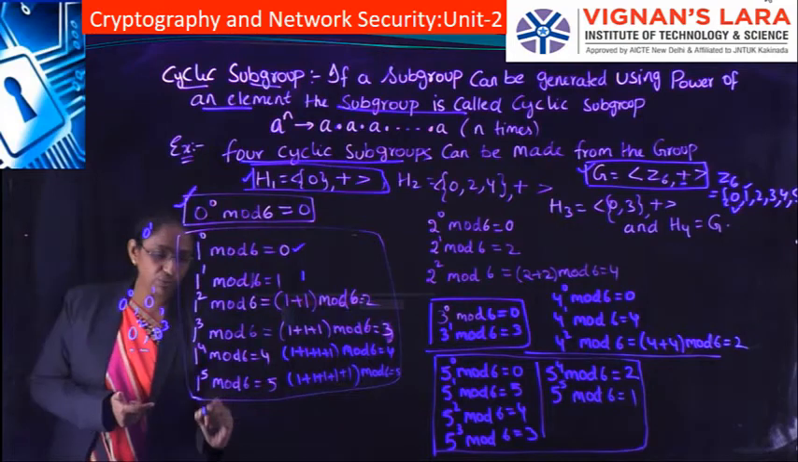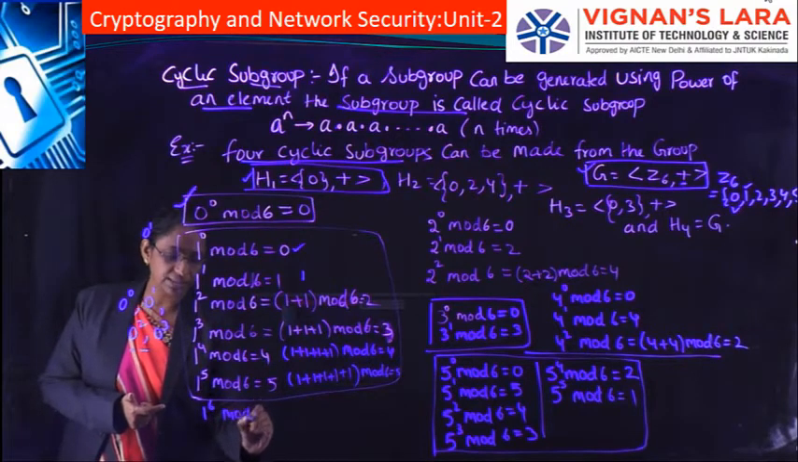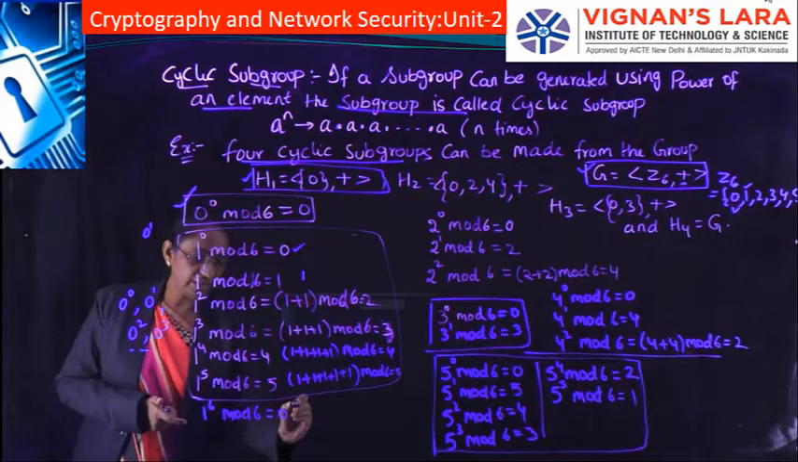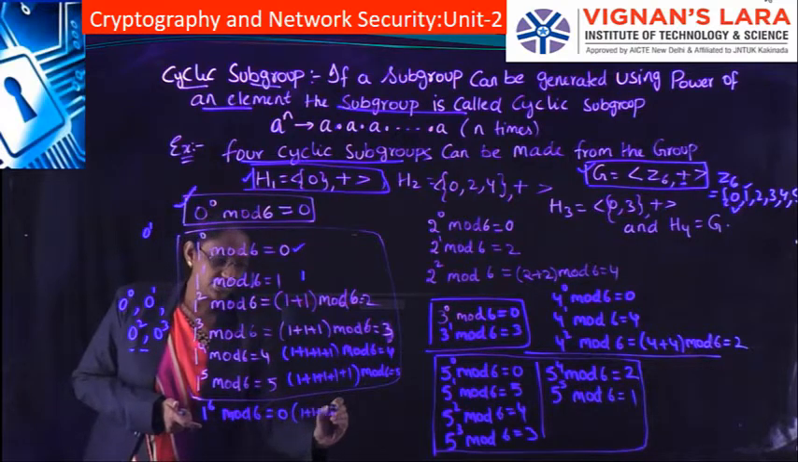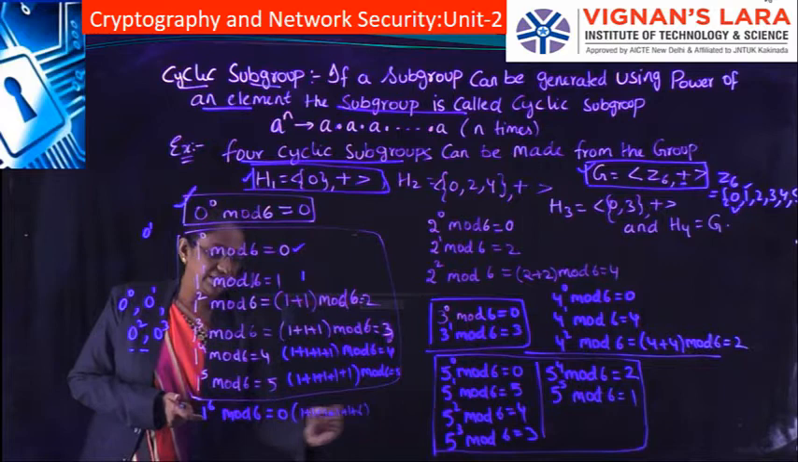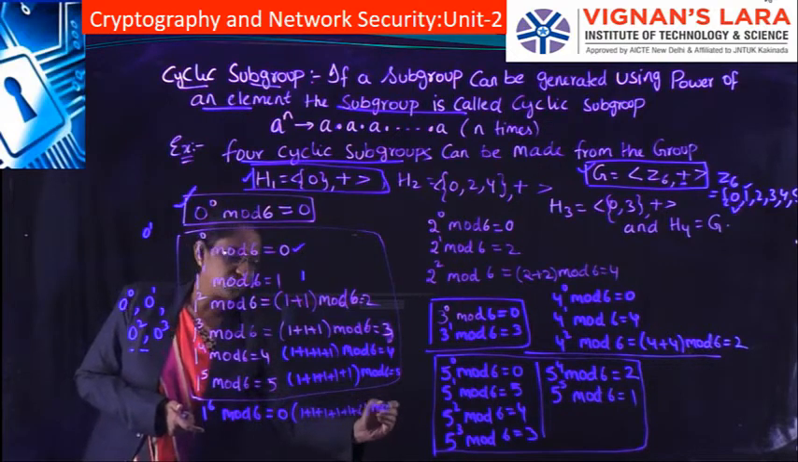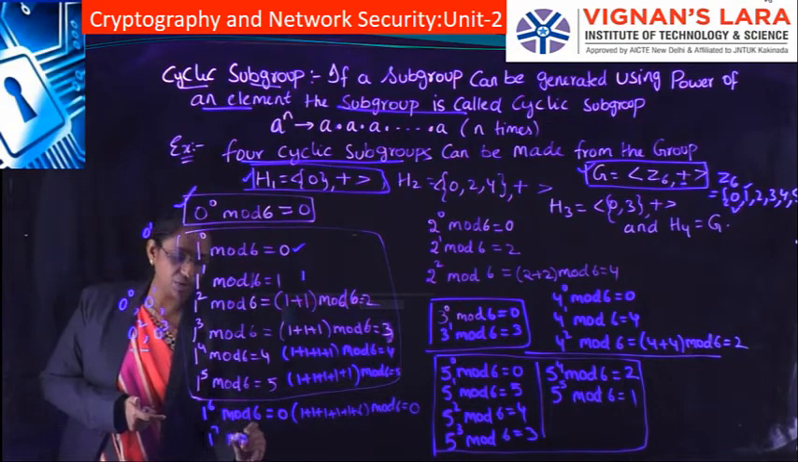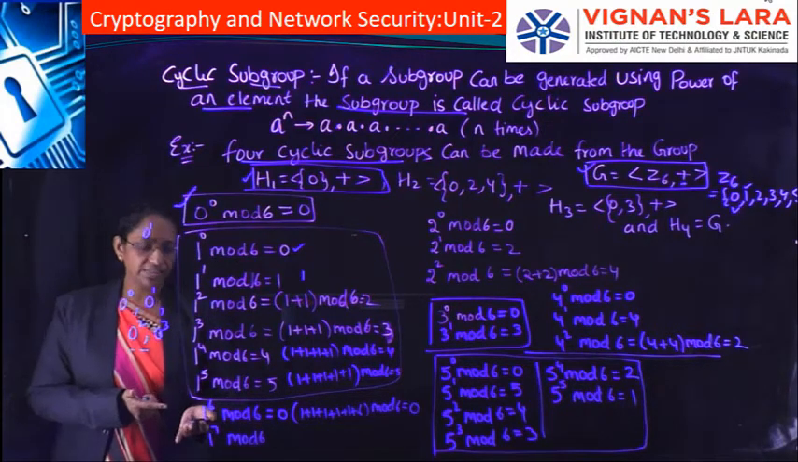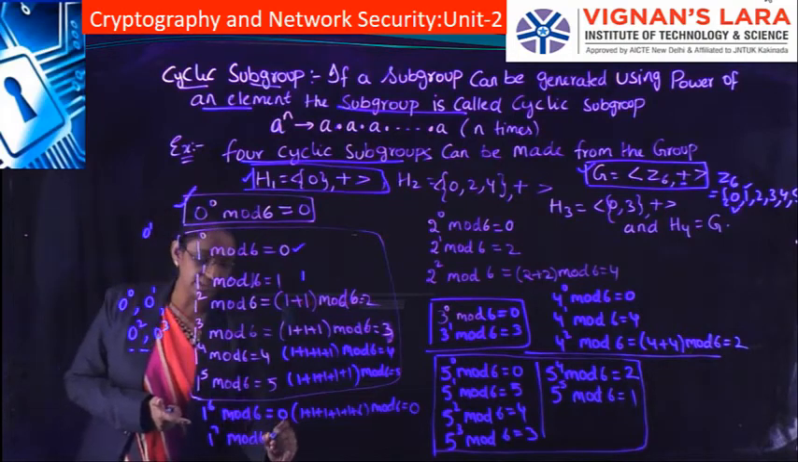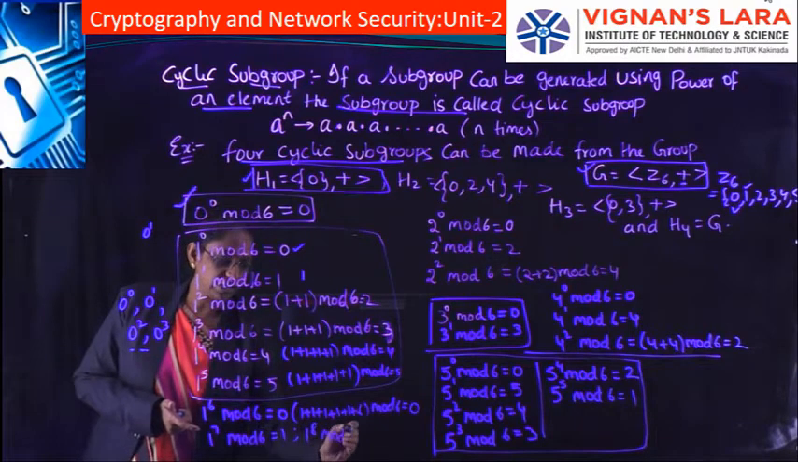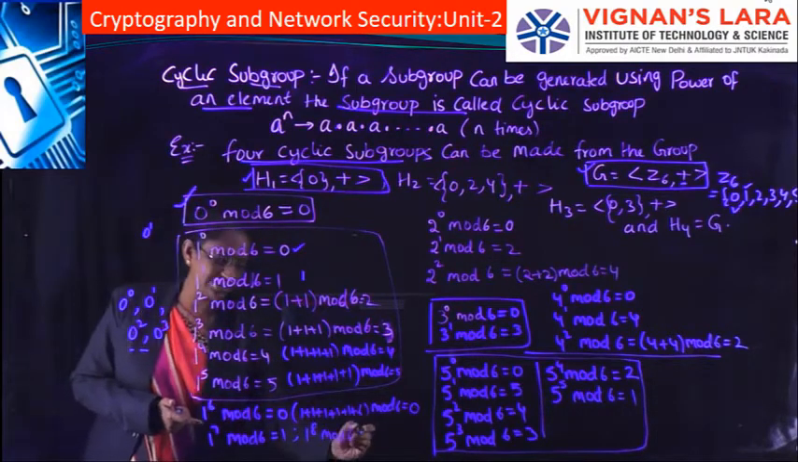Now we try 1 to the power of 6 mod 6. It will be 0, because we add 1 six times, which gives 6, and 6 mod 6 is 0. Similarly 1 to the power of 7 mod 6 means 7 mod 6, which is 1. And 1 to the power of 8 mod 6 means 8 mod 6, which is 2.